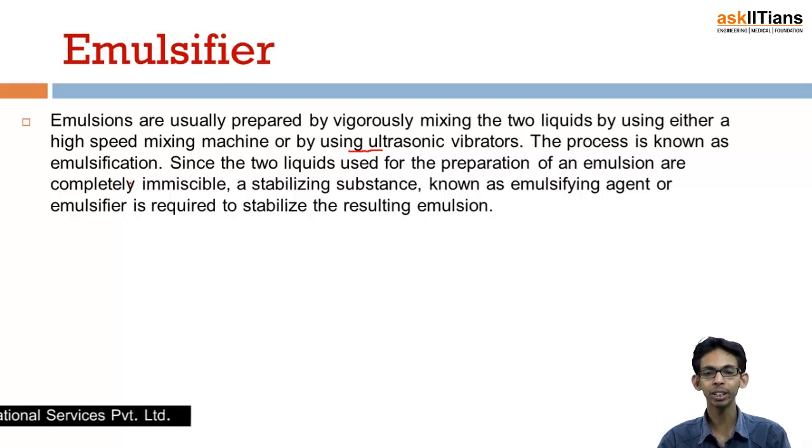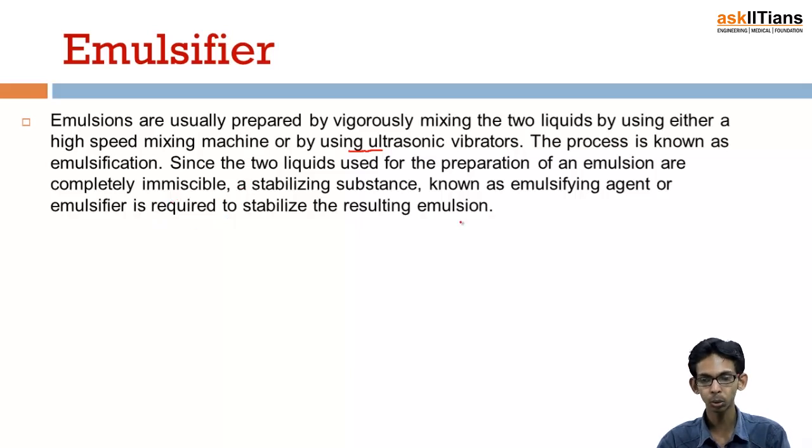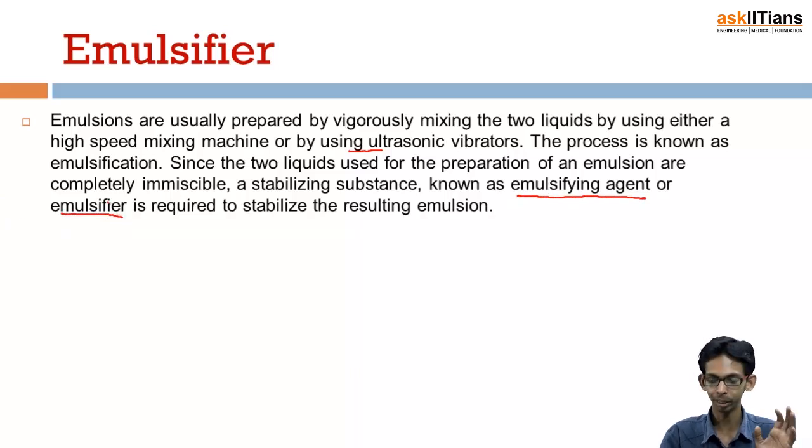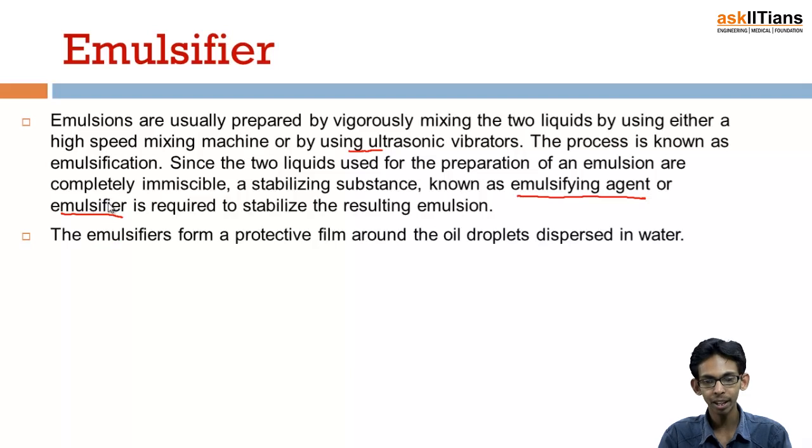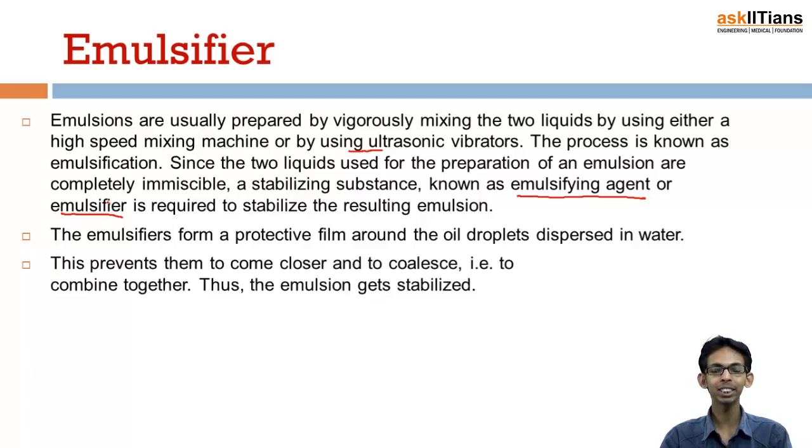Now, since the two liquids used for the preparation of emulsion are completely immiscible, a stabilizing substance known as emulsifying agent or emulsifier is required to stabilize the resulting emulsion, and the emulsifier forms a protective film around the oil droplets dispersed in water. This prevents them from coming closer and combining together, and thus the emulsion gets stabilized.